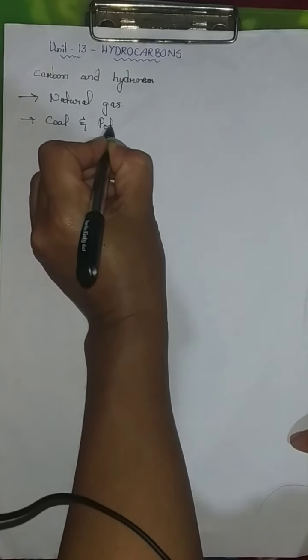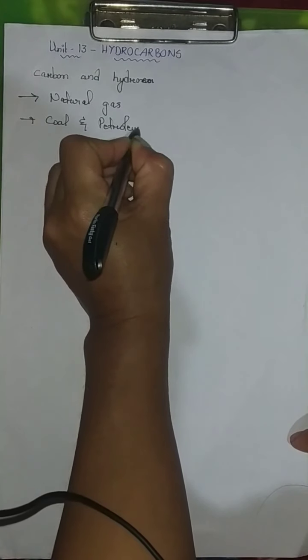Now, from where do we get these hydrocarbons? Some sources of hydrocarbons: the sources of our hydrocarbons would be natural gas, coal and petroleum. Coal and petroleum are the most common sources of hydrocarbons.